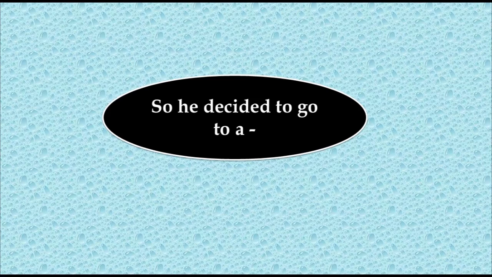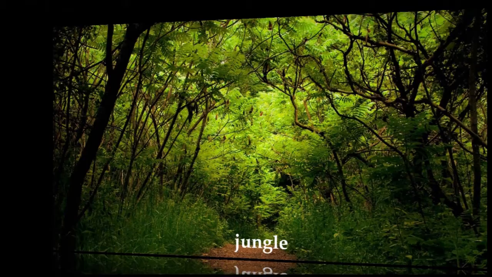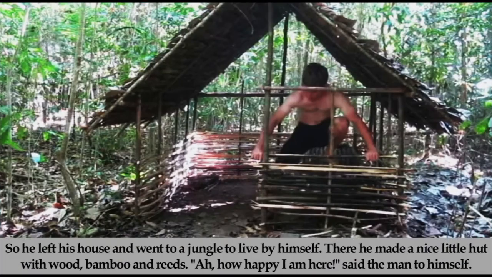So he decided to go to a jungle. So he left his house and went to a jungle to live by himself. There he made a nice little hut with wood, bamboo, and reeds. How happy I am now, said the man to himself.